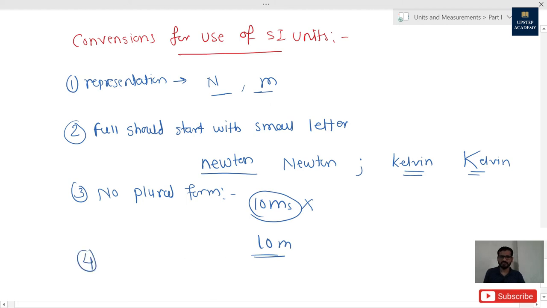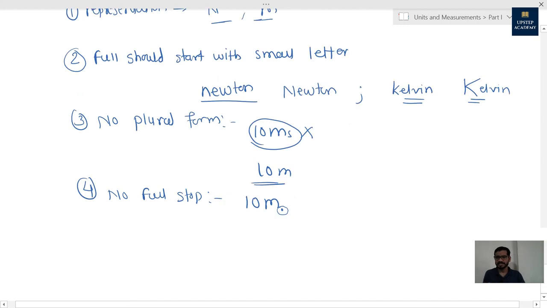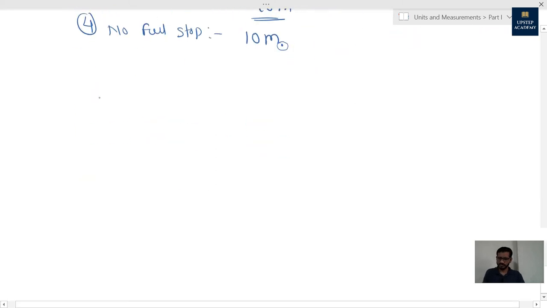Now the fourth convention is no full stop. What does it mean by no full stop? After any unit we should not give any full stop. It means after the symbol, if we are giving a full stop, that doesn't come under the convention. We should avoid this practice of putting a full stop after the symbol of a unit. Suppose one sentence is ending with a symbol, at that time you can give a full stop, but if a symbol is coming in between, then you can't give any full stop. That is the fourth convention.